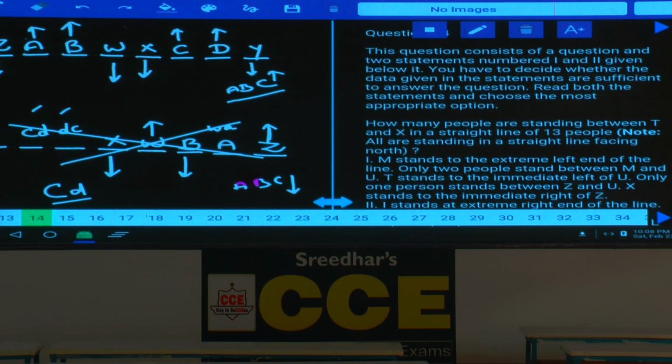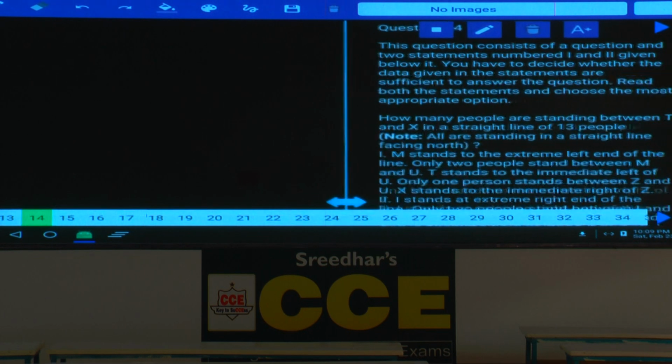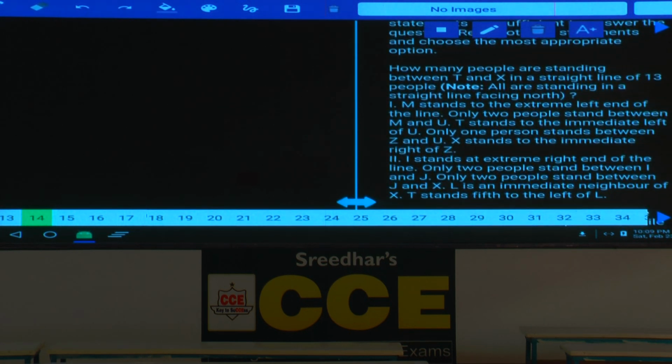Now in this question number 14, how many people are standing between T and X in a straight line of 13 people? In a straight line of 13 people, how many people are in between T and X? Now in condition number 1, 1, 2, 3, 4, 5, 6, 7, 8, 9, 10, 11, 12 and 13. Now M stands to the extreme left hand of the line. M is at the extreme left hand of the line. Now I am fixing M at this place.